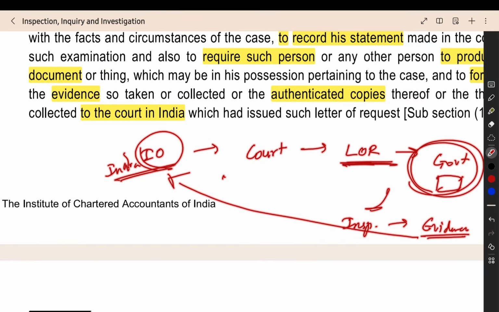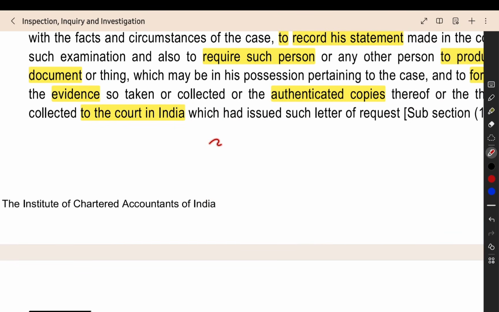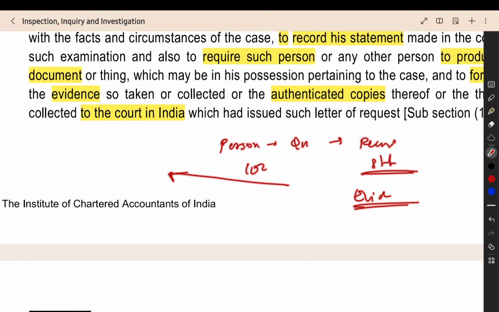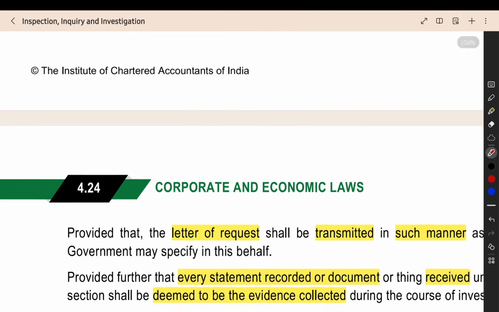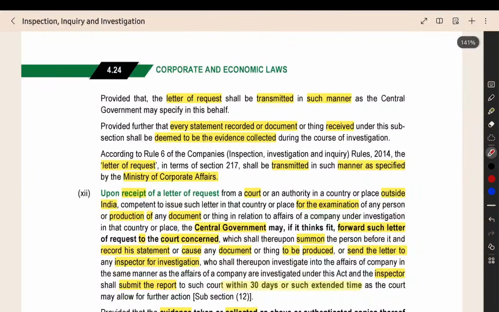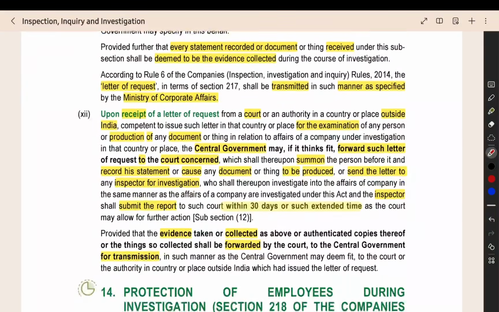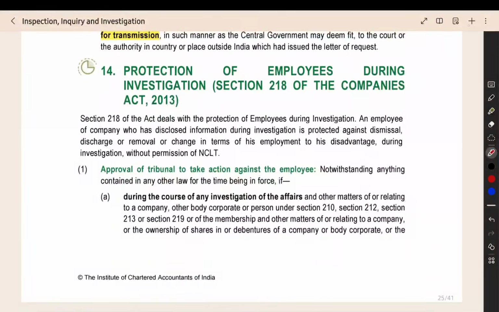This evidence will be properly considered as normal evidence. It will have the rank of evidence directly collected by the investigating officer, and it is admissible in any court. This evidence not only involves documents; they can also get any person. They can ask questions, record the statement, and that statement will also be considered as evidence collected. All the evidence collected will be forwarded to the investigating officer in India. In the same manner, you can also get a letter of request from a foreign state, and the Indian officer should collect the evidence and send it to the foreign government. The same thing is given here, which you can read by yourself.